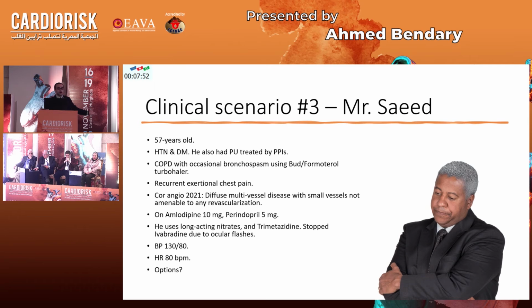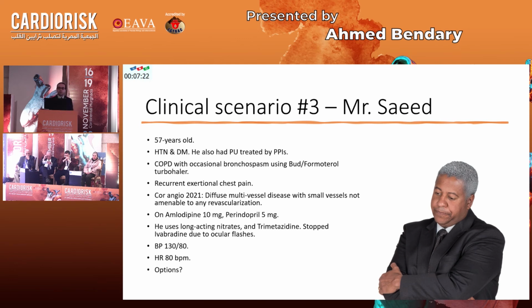subjected to coronary angiography. The coronary angiography in 2021 revealed diffuse multi-vessel, small vessel disease, not amenable to any further revascularization. We do see these cases, yes? He's on amlodipine 10 milligrams, perindopril 5 milligrams. He uses long-acting nitrates and trimetazidine, but stopped the ivabradine due to some ocular flashes. Blood pressure is 130/80. His baseline heart rate is 80 beats per minute.